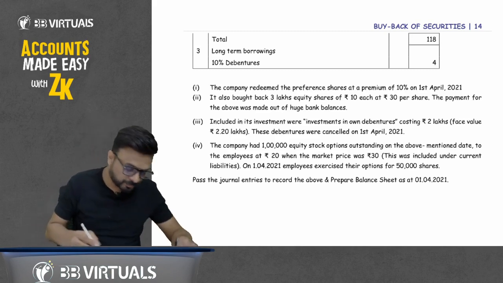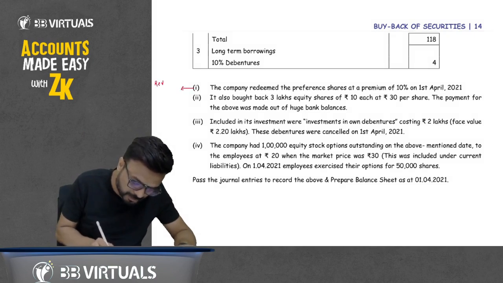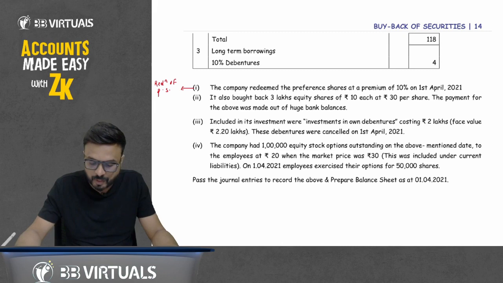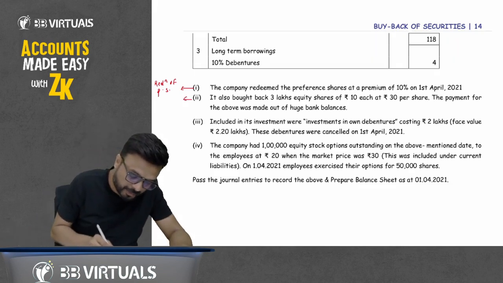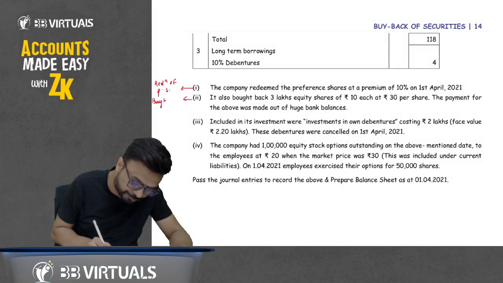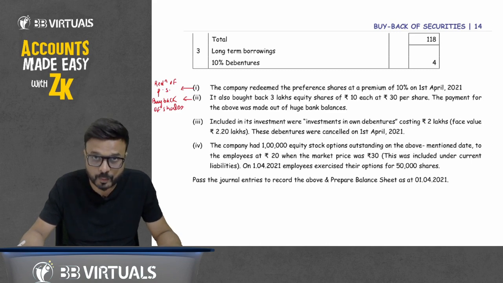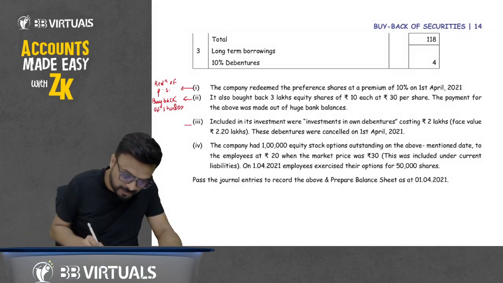What does it mean? Here the company is doing the redemption. The first point is related to redemption of preference shares. It also bought back 3 lakh equity shares of rupees 10 each at rupees 30 per share. The payment for the above was made out of bank balance. The second point is related to buyback of shares. The third point: included in its investment is investment in own debenture costing rupees 2 lakh, face value rupees 2.2 lakh. These debentures were cancelled on 1st April 2021.